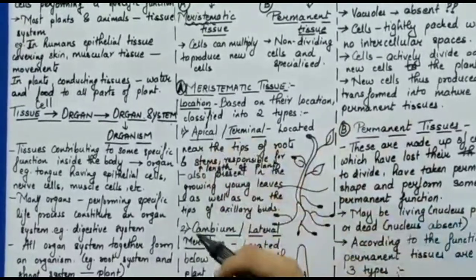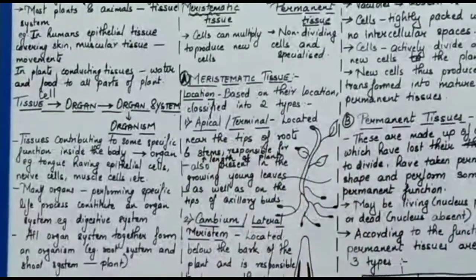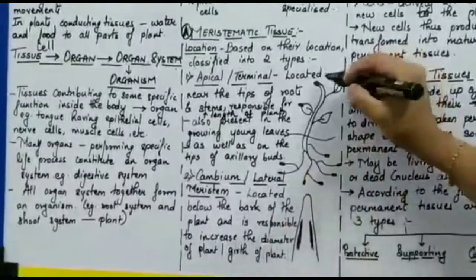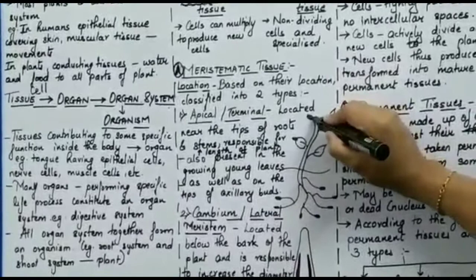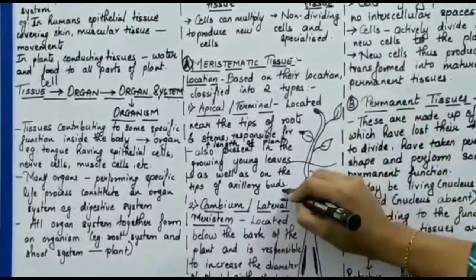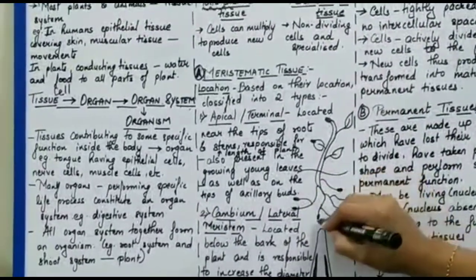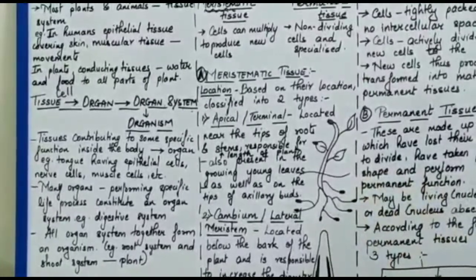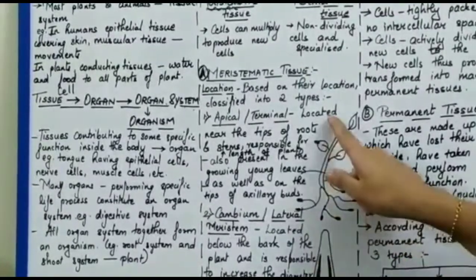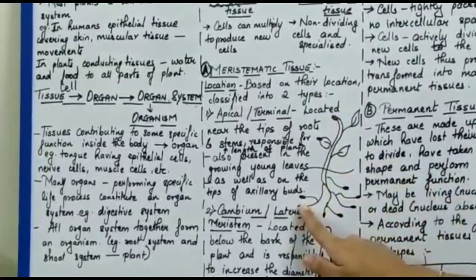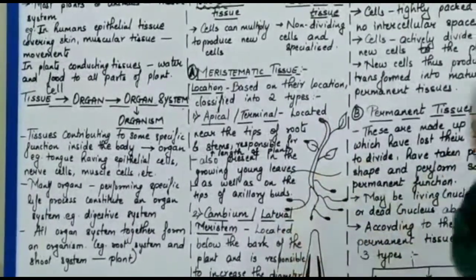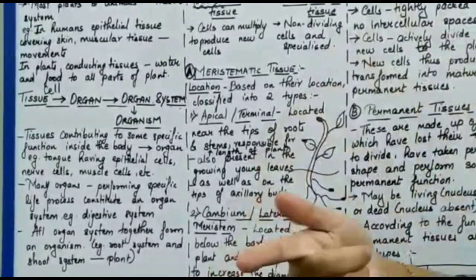apical means present at the apexes, on the tips. So these meristems are present at the apex of the stem and the apex of the root, at the tips of the root. So wherever at the apexes they are seen, it is obvious that these cells are going to undergo rapid cell division.